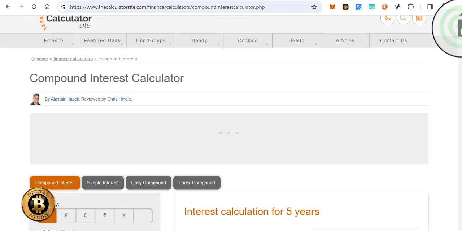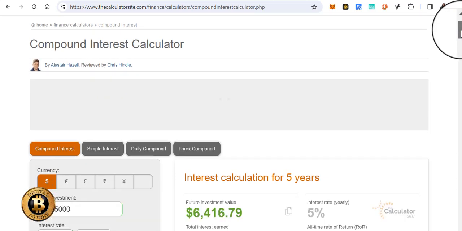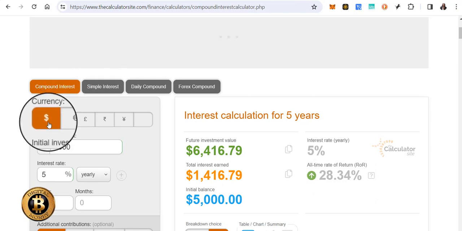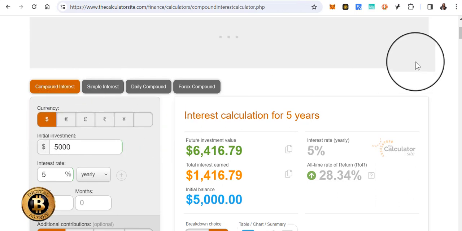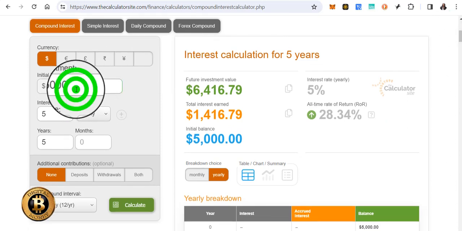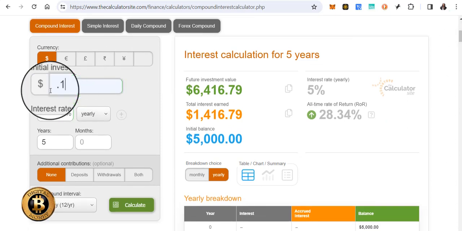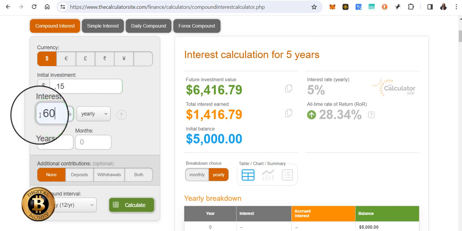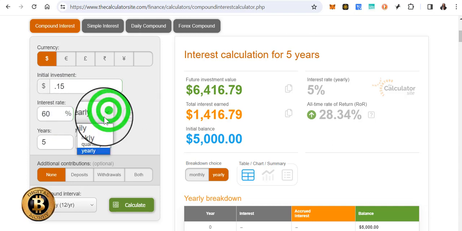It's a little tricky because we're using the currency dollars. They don't have a BTC currency, but let me show you how to do it still. Here put in 0.15, because that particular strategy, you have to start with 0.15, and in 2.5 years that grows to 308 Bitcoin. Now your interest is 2% a day, so that's 60% per month.